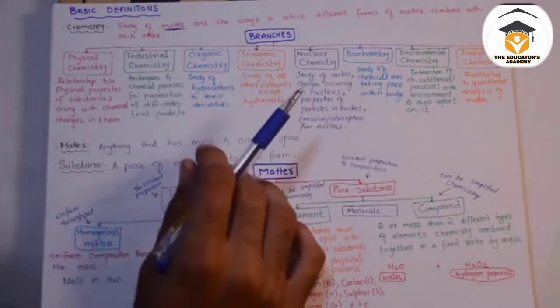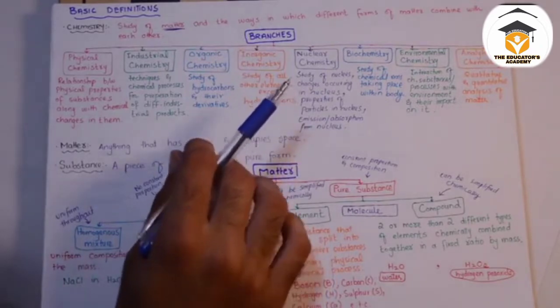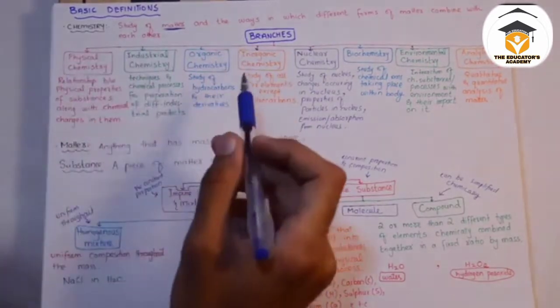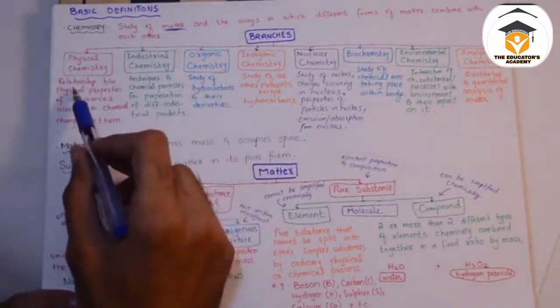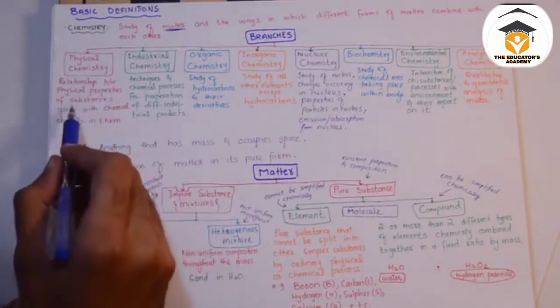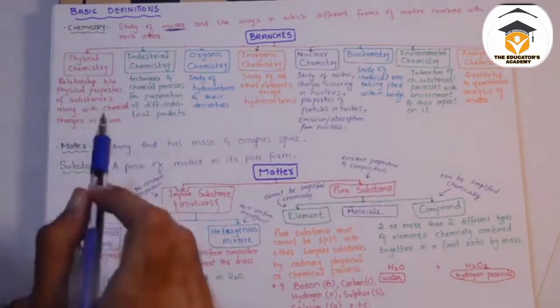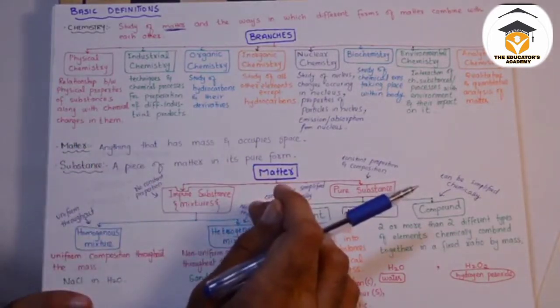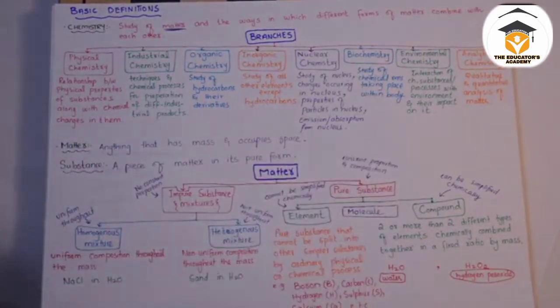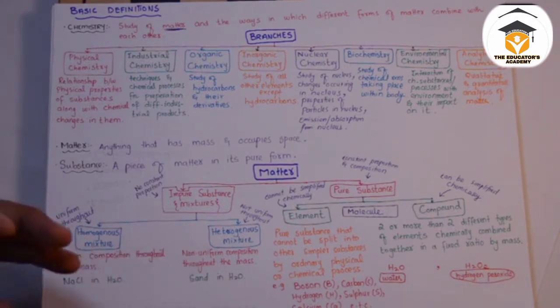Now we have different branches of chemistry. Well, the first branch we will discuss is physical chemistry. Physical chemistry is a study of the relationship between the physical properties of substances along with the chemical changes that occur in them. We have some substances that have a specified boiling point, specified melting point. Every substance has its own boiling point, its own melting point, its own physical properties, and those properties can change with different parameters of that compound.